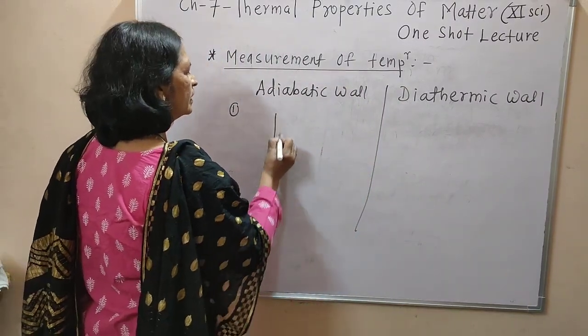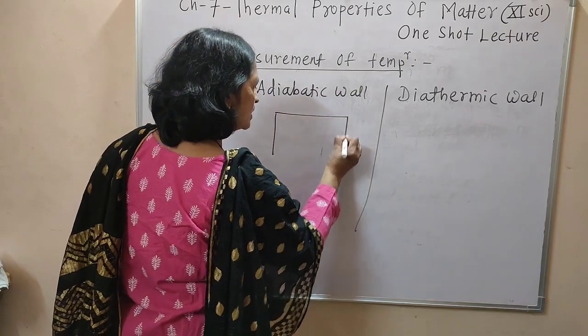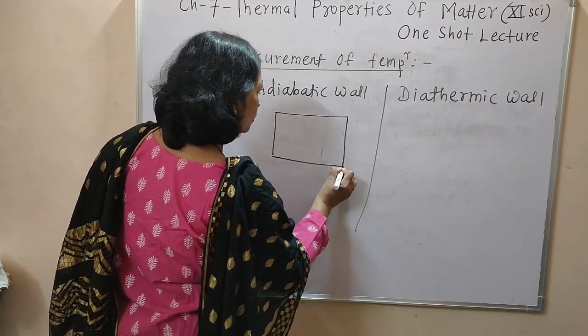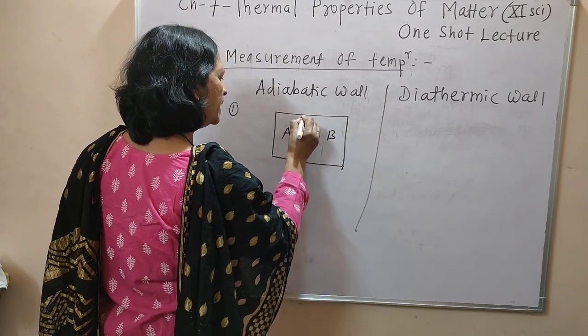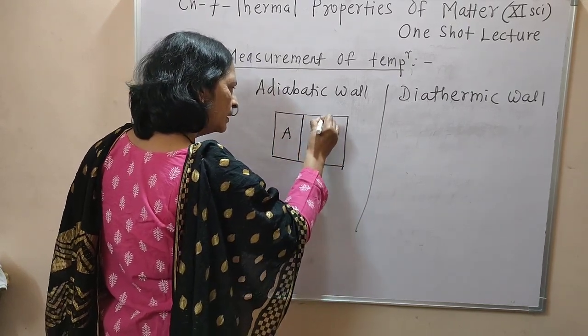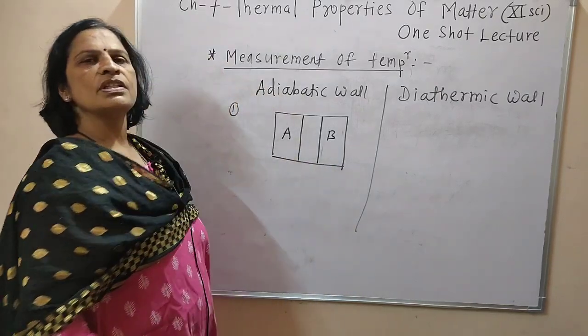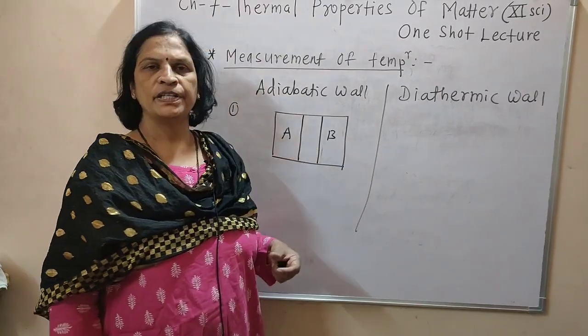First point, consider two systems, system A and system B. And in between these two systems, a thick wall is present.